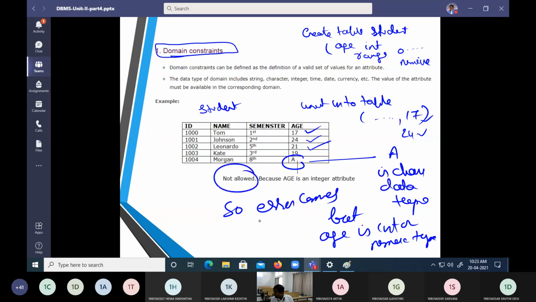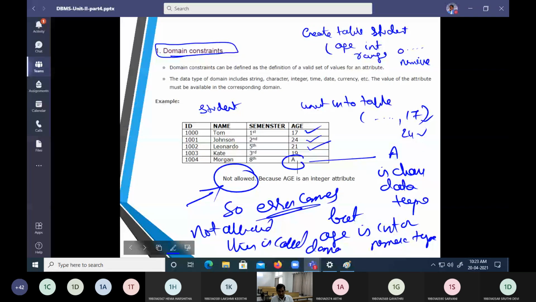It is not allowed. This is called a domain constraint.